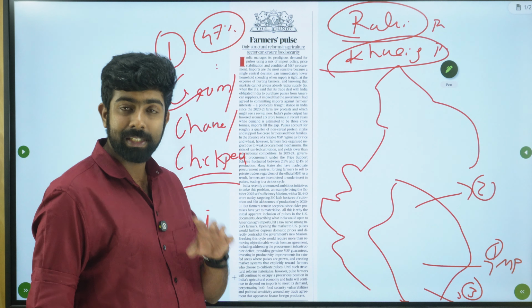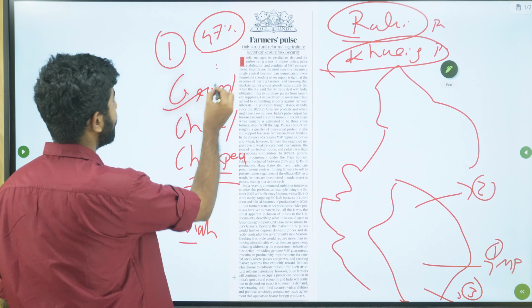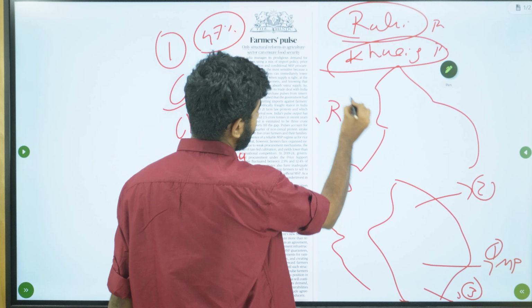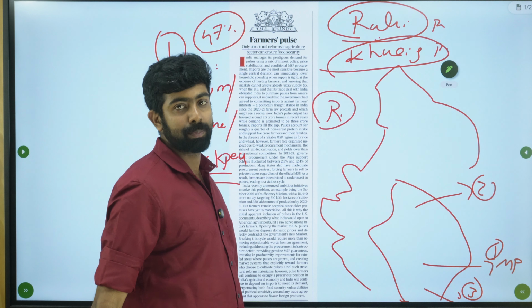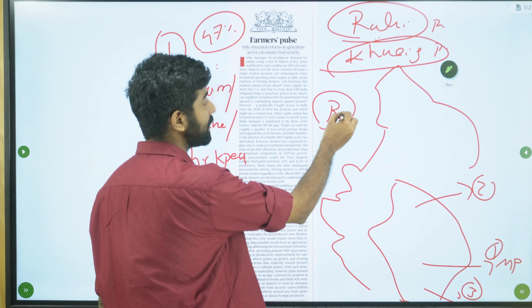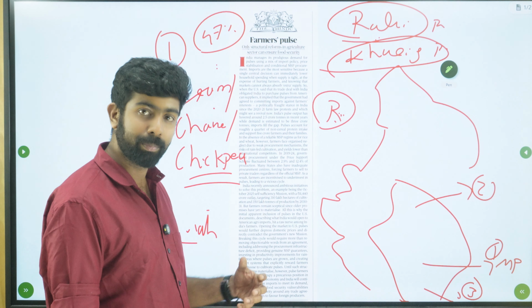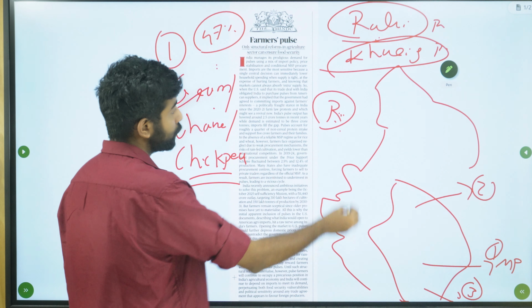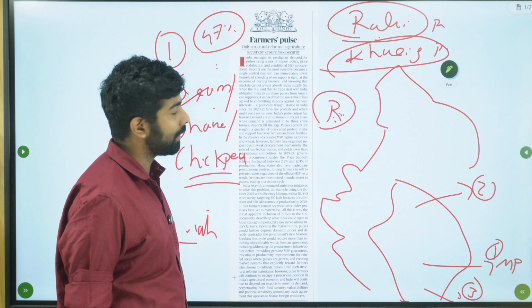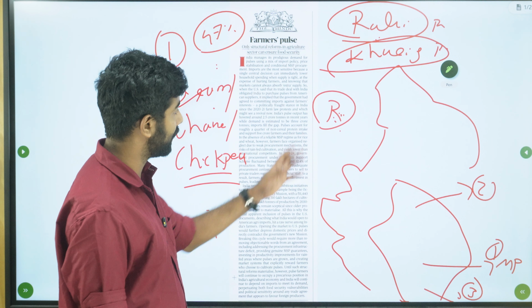Now, the second important thing you need to know regarding gram is the type of crop. It's a Rabi crop. That is why the Rabi pulses production is greater than Kharif pulses. One reason is that gram is a Rabi crop and gram is the predominant pulse being produced in India. So if you look at the production, it's actually a Rabi crop.